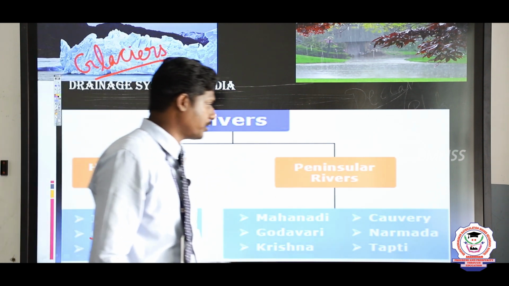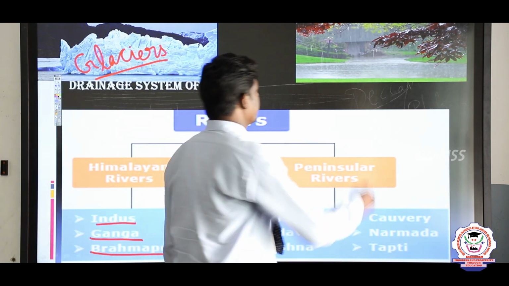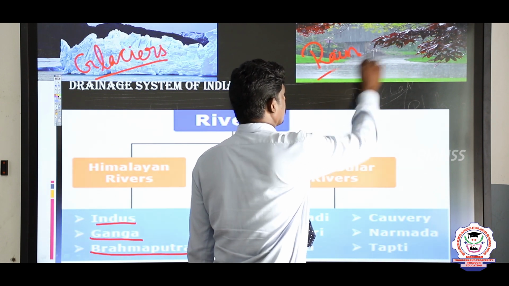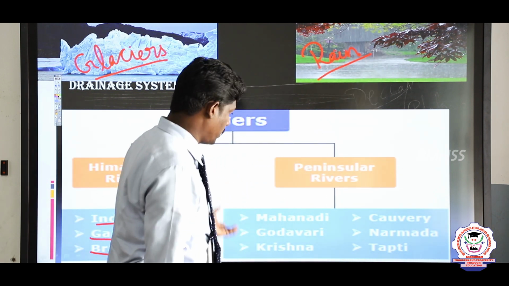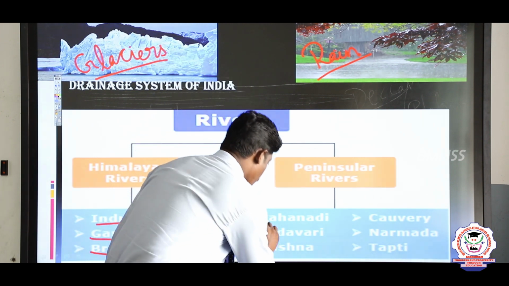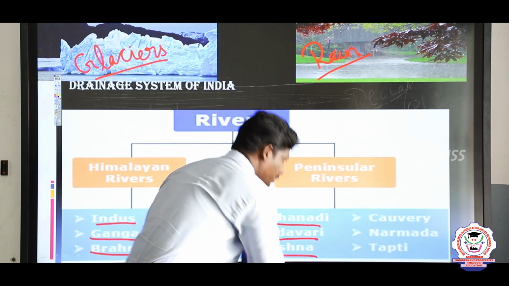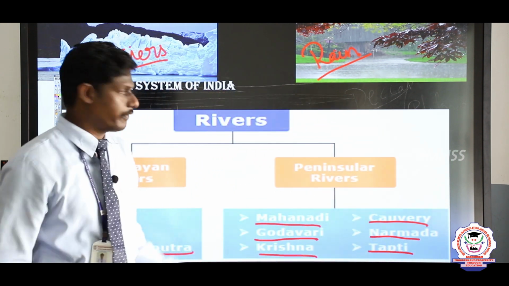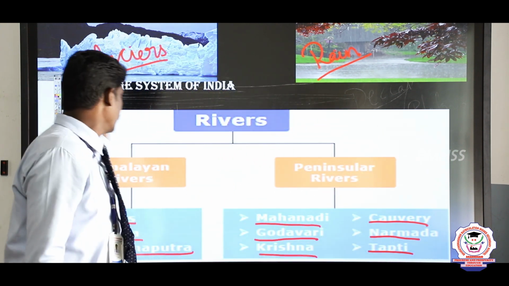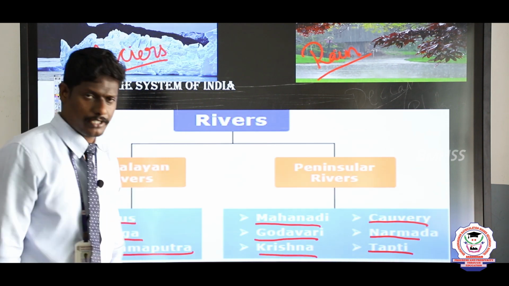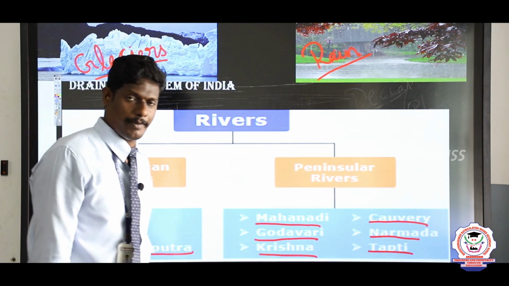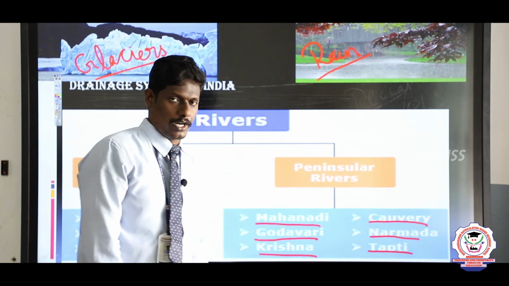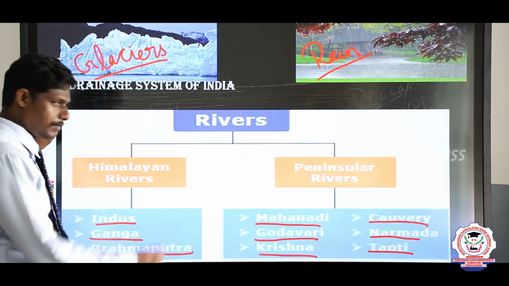But for the peninsular rivers, the source is rainwater. Examples of peninsular rivers are Mahanadi, Godavari, Krishna, Kaveri, Narmada and Tapti. So this is the difference between these two drainage systems: the source of Himalayan rivers is glaciers and the source of peninsular rivers is rainwater.